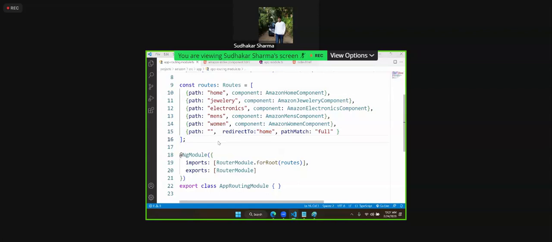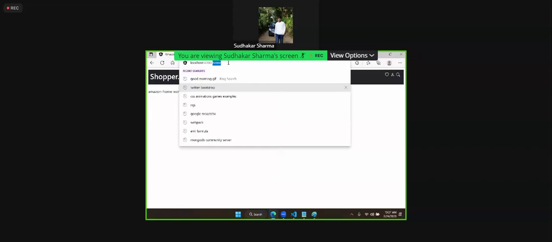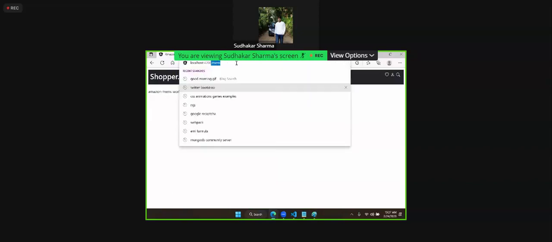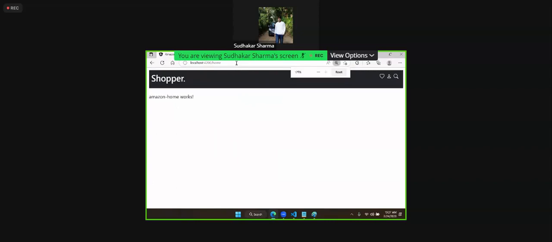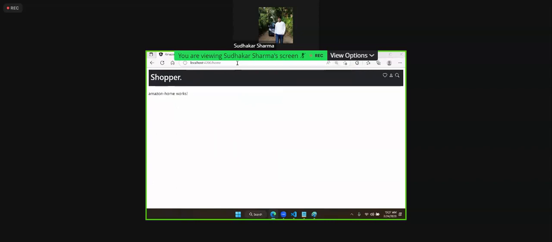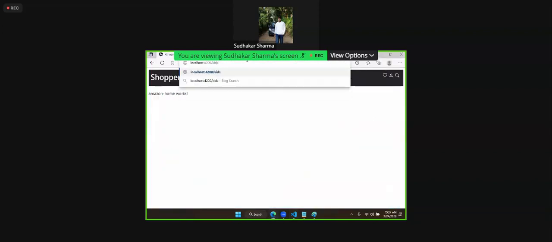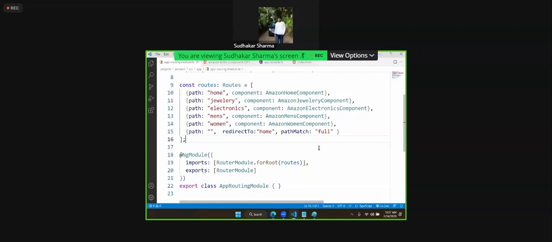That means now see, if user is not requesting anything, by default home comes. You see here, I am using men's. Okay, men's comes here. I am removing it here and hit enter. Then by default home will come. If user is not requesting anything, by default it will get that home and display. This is one point. Another is, sometimes you request kids. There is no kids. If user is requesting something which is not there, then we can display some error component also.